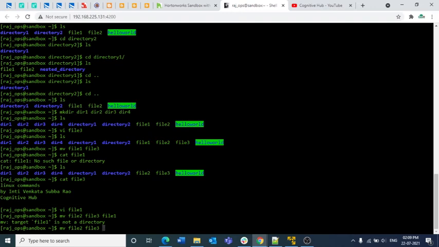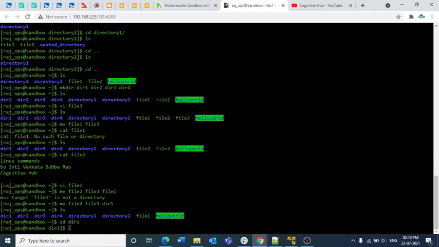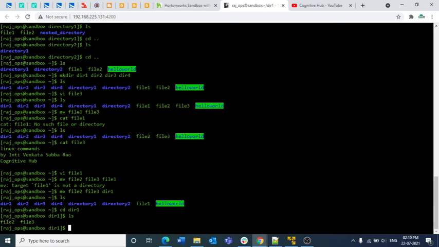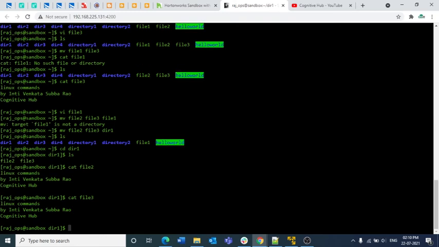As we already have the sample directories, I am using directory 1 for the moving. If I press enter, you can observe that file 2 and file 3 won't be there. But if you open directory 1, these files are there, and if you open them, you will find the content as well, cat file 3. So this is about the move command: moving multiple files into a new directory, and moving one file to another file. And we have one more case, moving an old file to a new file, which is the same as moving from one file to another file.